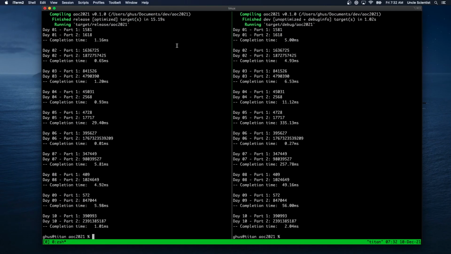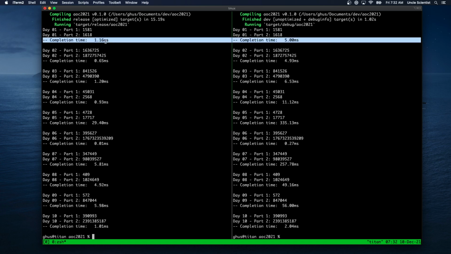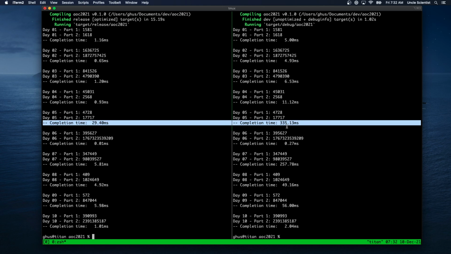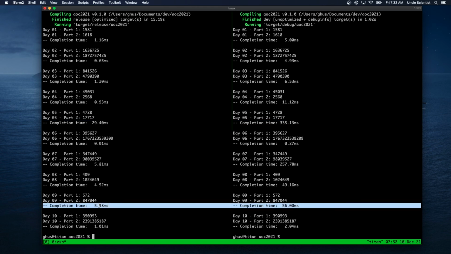All right, so you can see the difference now between debug and non-debug, right? This took 4 milliseconds. This took 0.65. What's the longest? Longest over here is this guy, 335 versus 29. And what's the longest on this side is 5.98 versus 56.